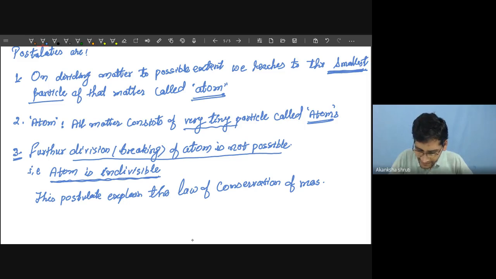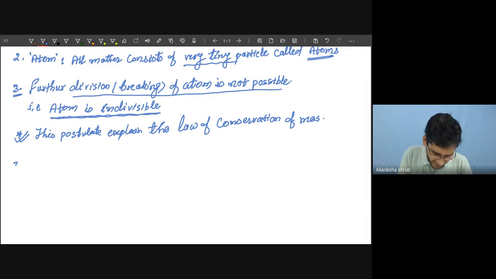So for explaining the law of conservation of mass, Dalton proposed that matter consists of a smaller particle called atom, and atom is not divisible. So indivisibility of atom is the base for explaining the law of conservation of mass. So this was the third postulate. Let us go for the next point, means the fourth point.